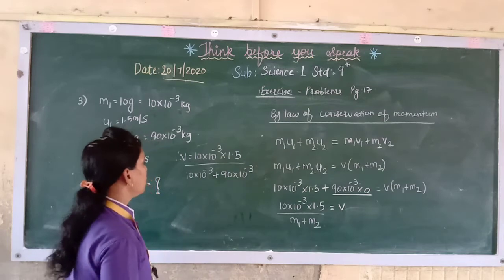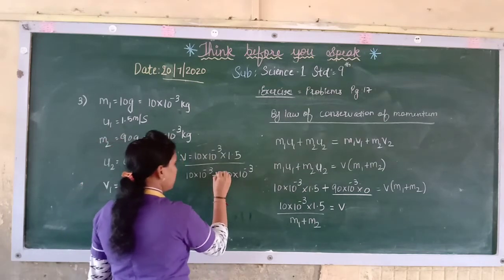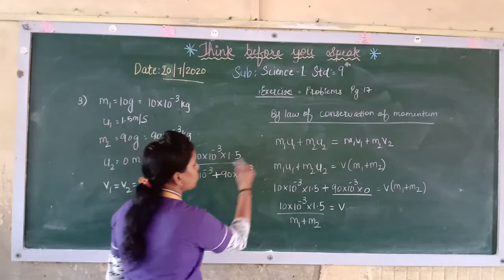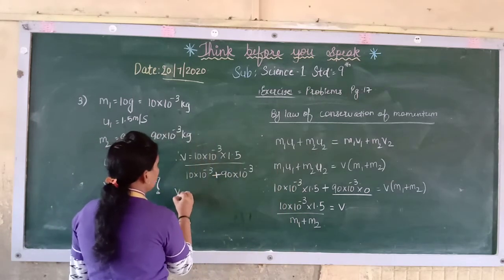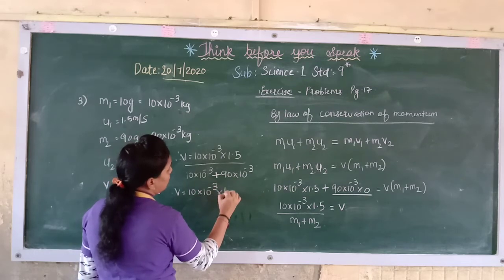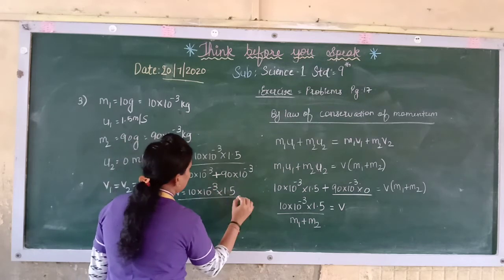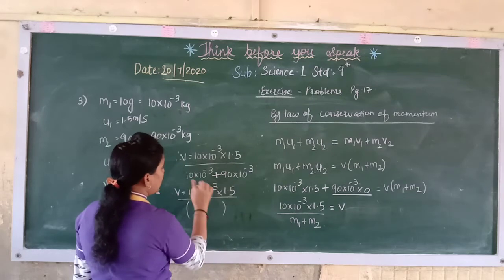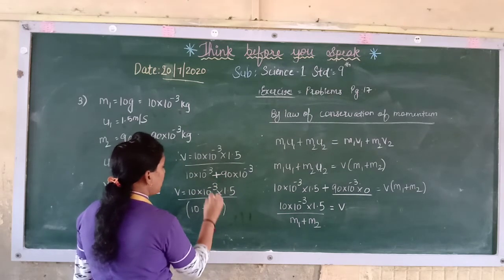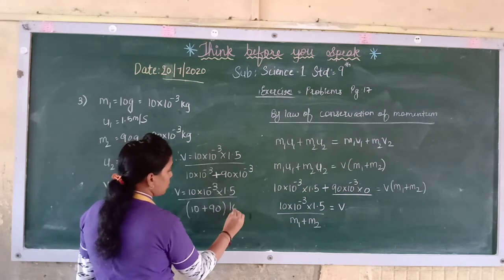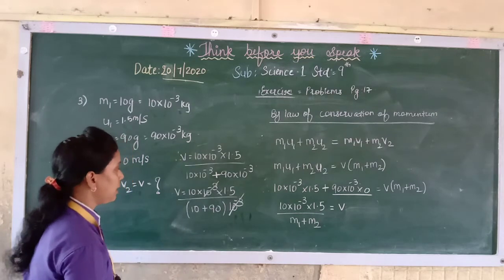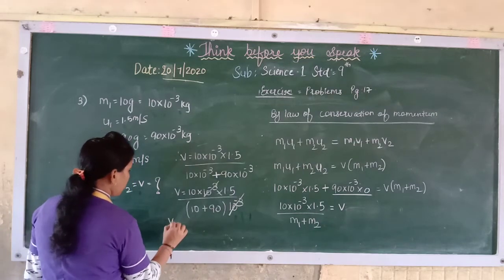Now see, this is a plus sign, so you can't cancel directly. You have to take 10 raised to minus 3 common. So you will get 10 into 10 raised to minus 3 into 1.5, and in the bracket below, 10 plus 90 with 10 raised to minus 3 common. So this and this will get cancelled over here.